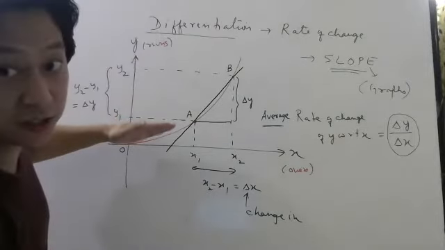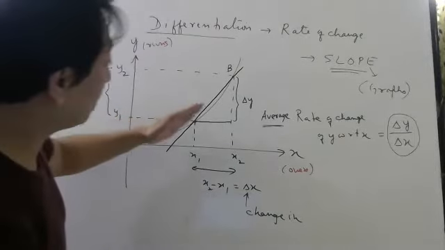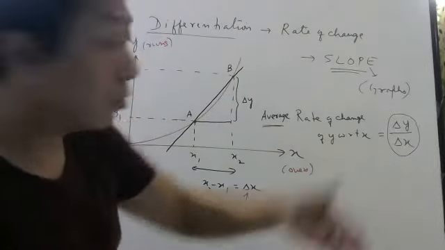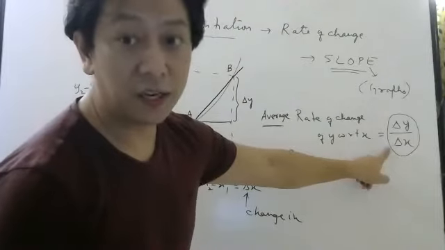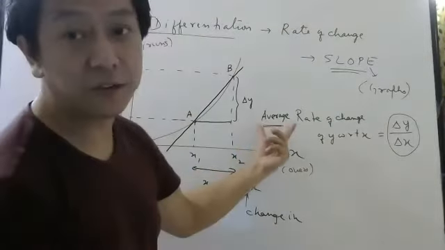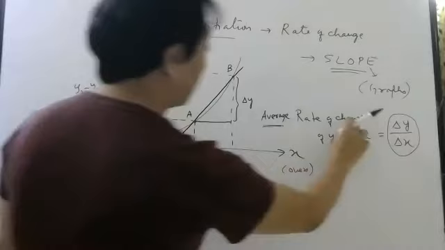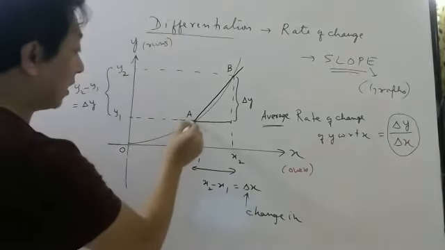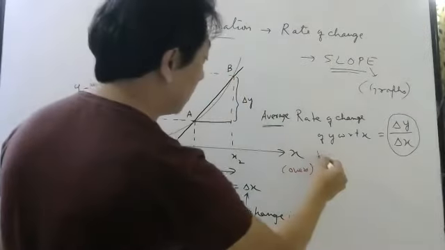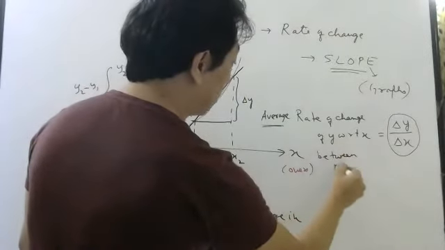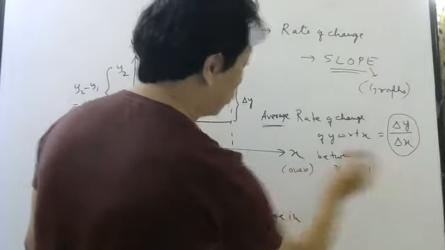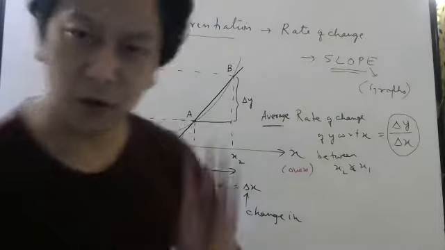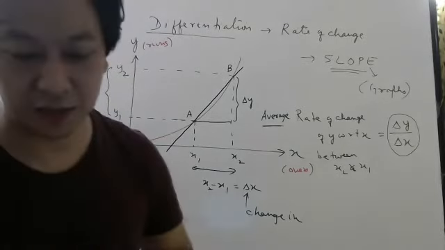Here you see the rate is slow. It is very slow. Then it becomes faster, faster, faster, faster. So the rate is increasing. So if you talk about particular rate, it means it is an average rate of change. So this is average rate of change of y with respect to x, between which points? A and B. So between x2 and x1. x2 and x1 means from here to here. So this is something very important. Already we have discussed, but just quick revision I am doing.